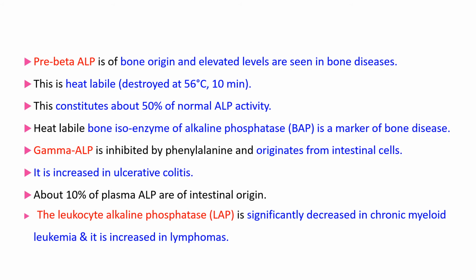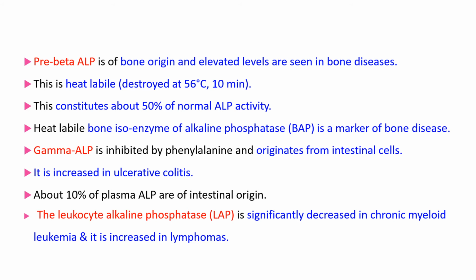And gamma ALP is inhibited by phenylalanine and originates from intestinal cells. Its level is increased in ulcerative colitis. Normally about 10% is gamma ALP, and pre-beta ALP is 50% normally, and it is increased in bone diseases.